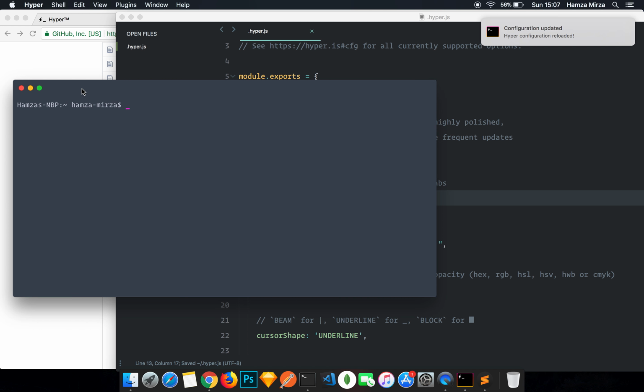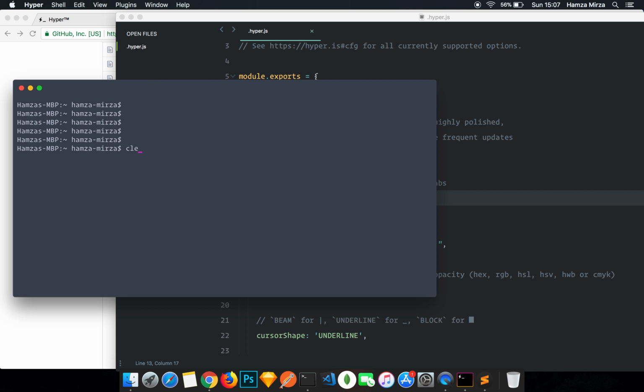Okay, so it's looking good for the most part. Now, the only thing that I don't like about this terminal is that it's showing me this long string of text on every line that I go to. So how do we change that?